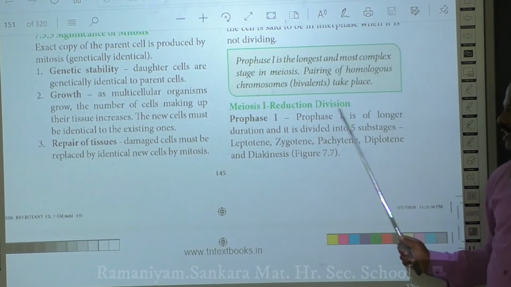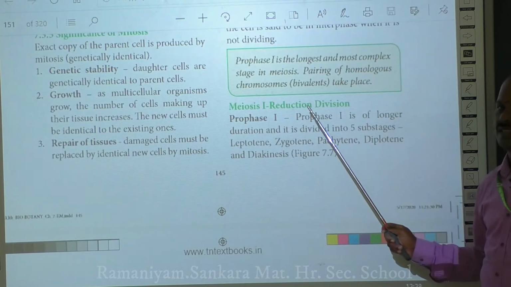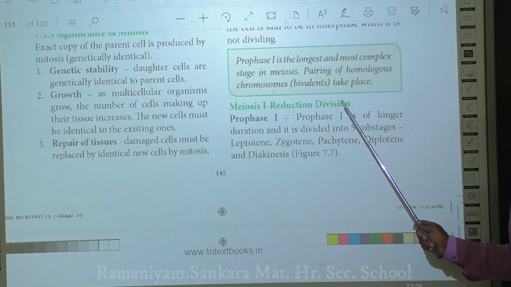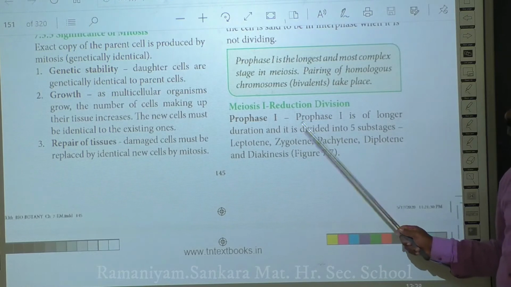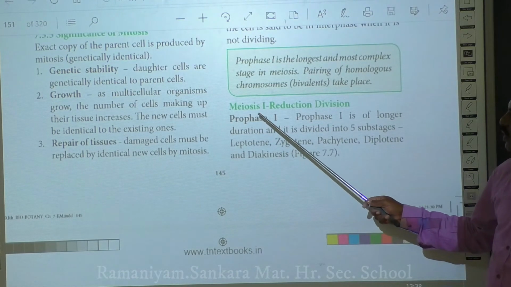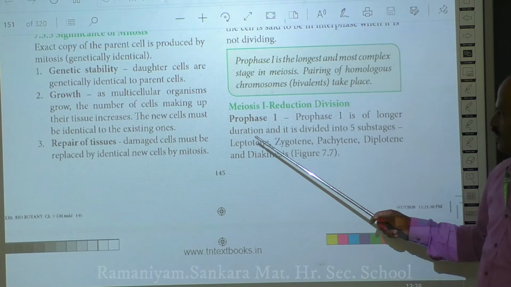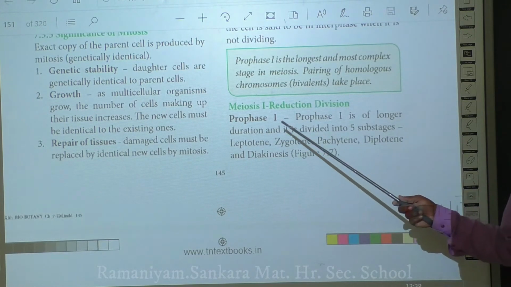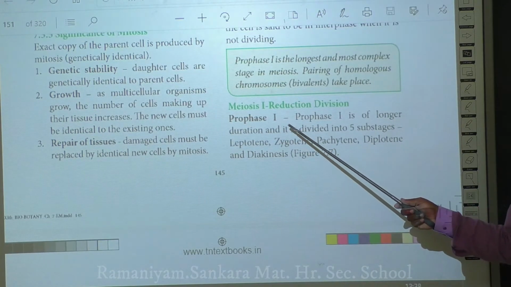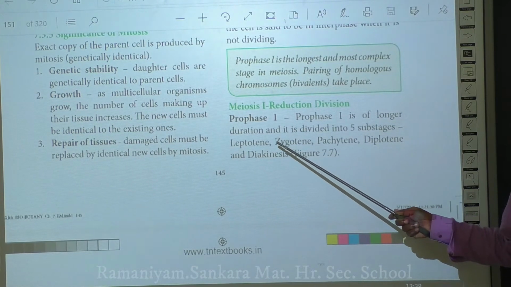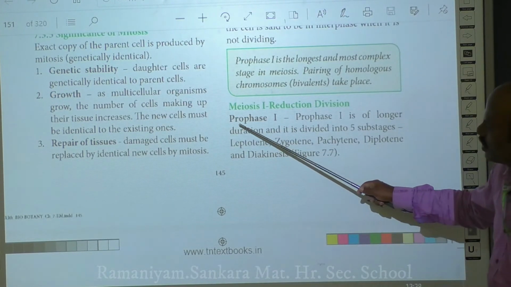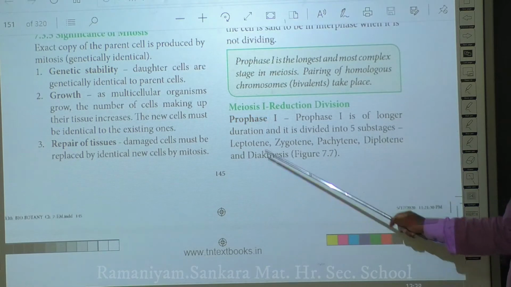So clearly it indicates that only in meiosis 1, the reduction of the number of chromosomes into half takes place. Okay. So meiosis 1 is usually divided into 4 phases: prophase 1, metaphase 1, anaphase 1 and telophase 1. In that, we are going to discuss the prophase 1 of your meiosis 1.